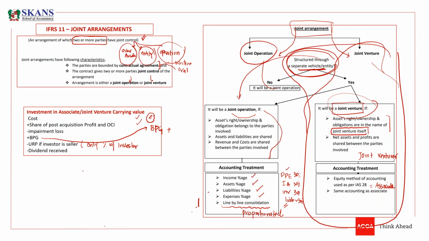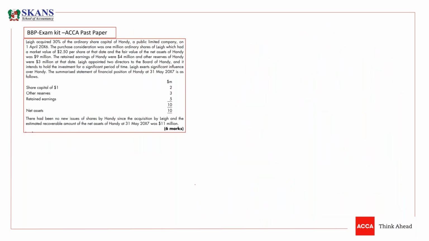So guys, let's apply this accounting, and then we'll see. If we are not comfortable, we'll make some more examples. I have picked a separate past paper question, and the source is the BPP exam kit. First we will solve this, and then we will move towards the past paper question. So what is this question, guys? Listen carefully. Yes, we do consolidate.